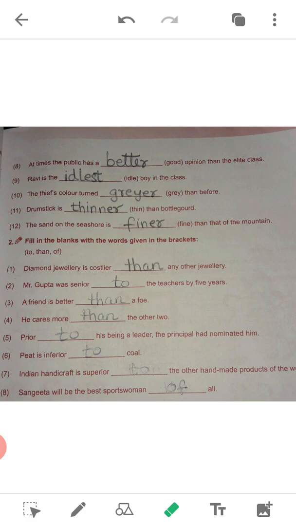The diamond jewelry is costlier than any other jewelry. Mr. Gupta was senior to the teachers by five years. A friend is better than a foe that cares more than the other two. Prior to his being a leader, the principal had nominated him. Peat is inferior to coal. Indian handicraft is superior to other handmade products of the world. Sangeeta will be the best superwoman of all. So children, this one you have to write in your grammar workbook. I hope you got it. Thank you.